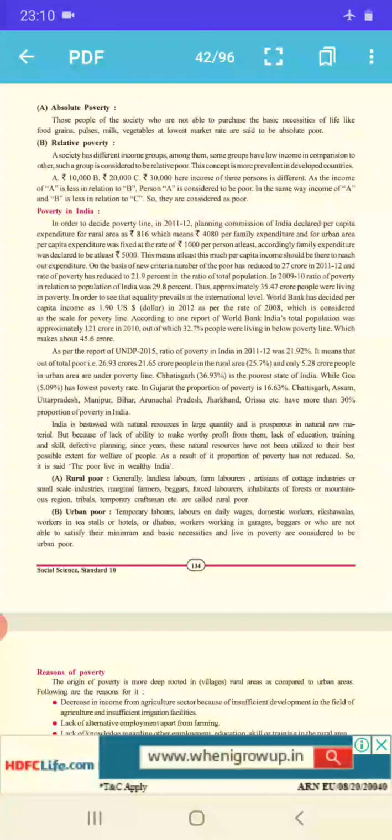Then further goes with Chhattisgarh, 36.93%, the poorest state of India. Now, among all the states, Chhattisgarh is said to be the poorest. Then Goa has the lowest poverty rate, only 5.09. And in Gujarat, it is about 16.63 percent. Then some eastern states are mentioned: Chhattisgarh, Assam, Uttar Pradesh, Manipur, Bihar, Arunachal Pradesh, Jharkhand, Orissa. They have more than 30% proportion of poverty in India. After that,